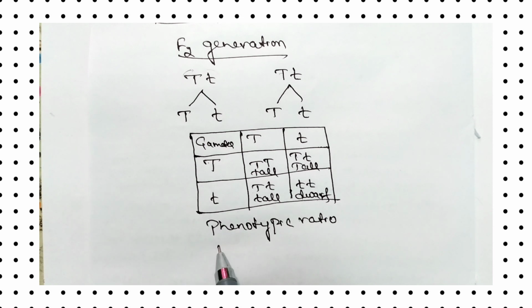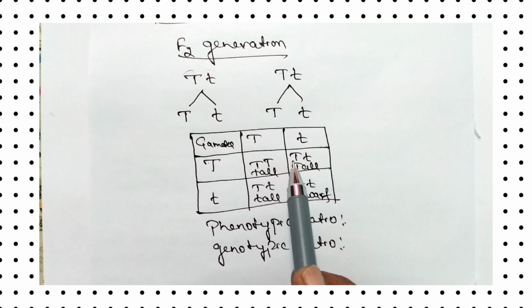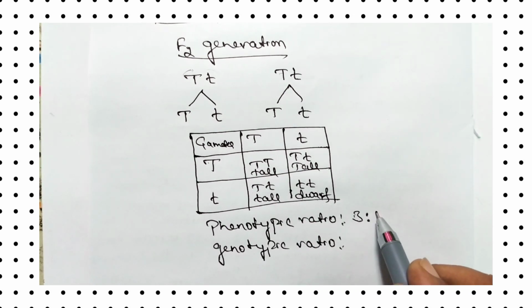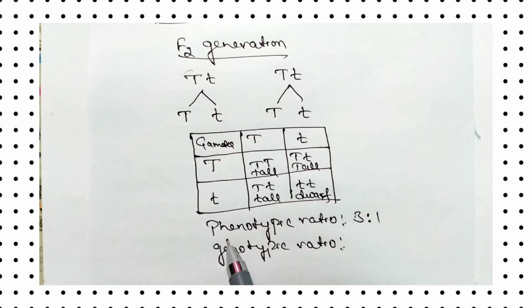So let us write phenotypic and genotypic ratio. So in phenotypic ratio, you have to observe the physical appearance. So 3 are tall and 1 is dwarf. Therefore the phenotypic ratio for monohybrid cross is 3:1.